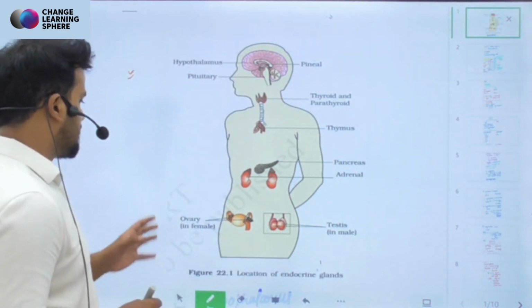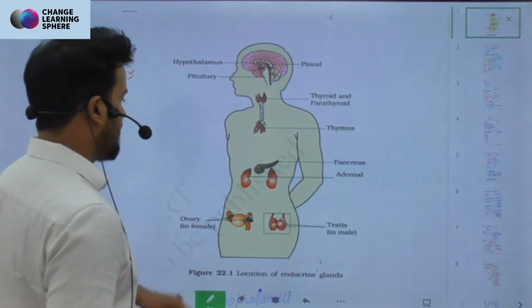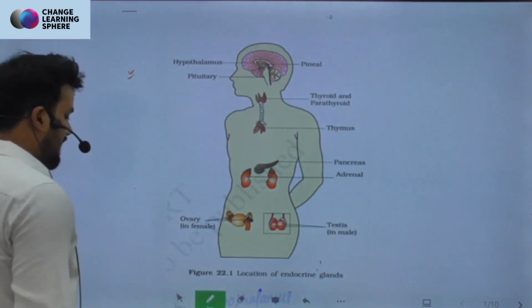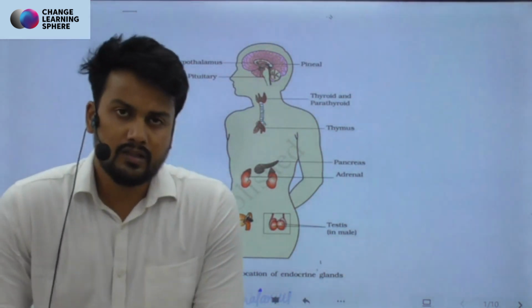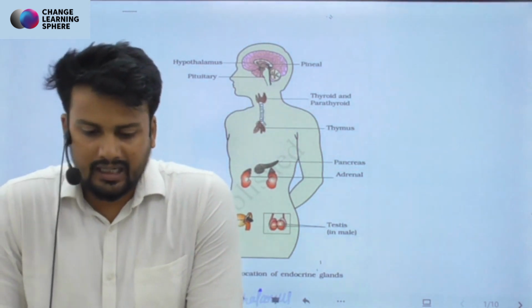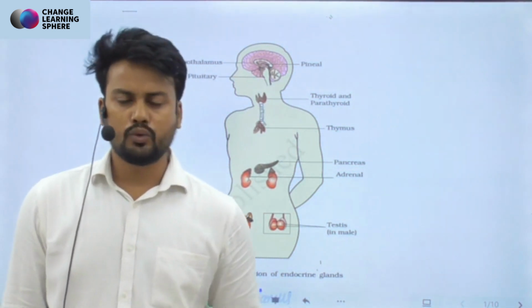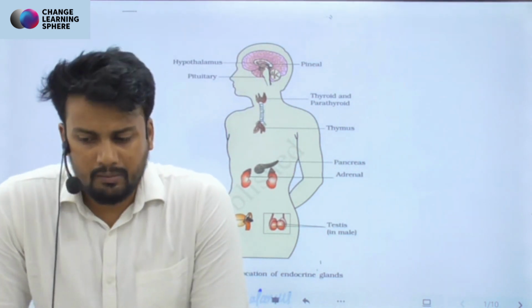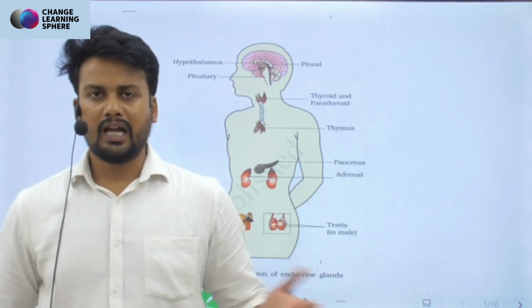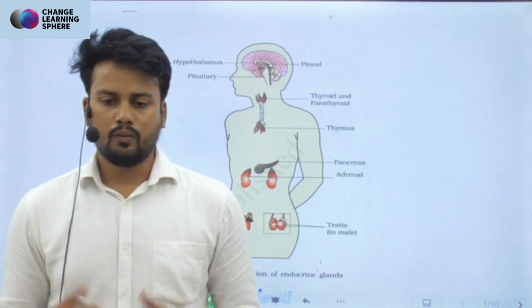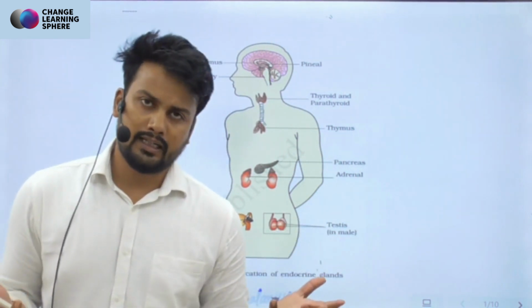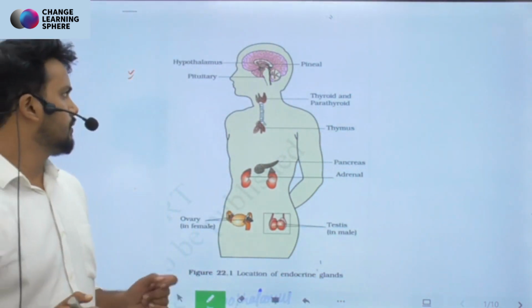So you can see this diagram. This has been taken directly from your NCERT, because diagrams and images from NCERT is what we have to do, nothing more, nothing less. Every year they give 2, 3, 4, maybe 5 images, and then they can simply ask you which organ is this, what is its function, what are the hormones secreted by this organ, right? So these kind of things.